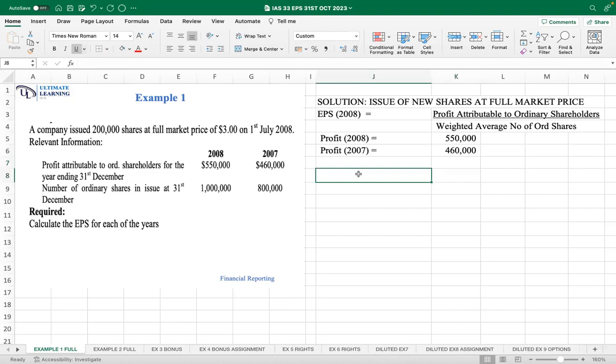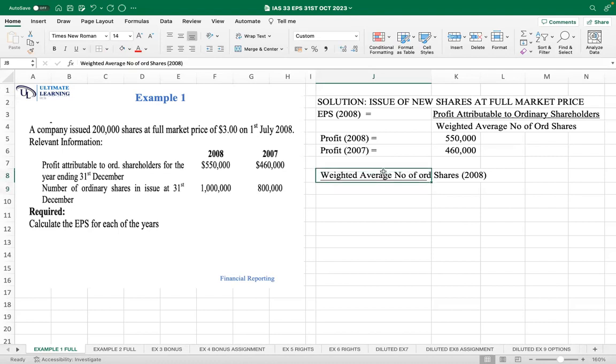And then after we have listed the profit, we need to look for the denominator, which in 2008 we will have to calculate: the weighted average number of ordinary shares in the year 2008.